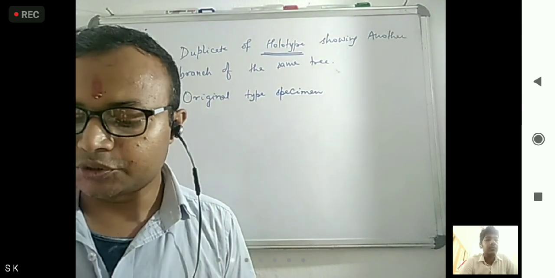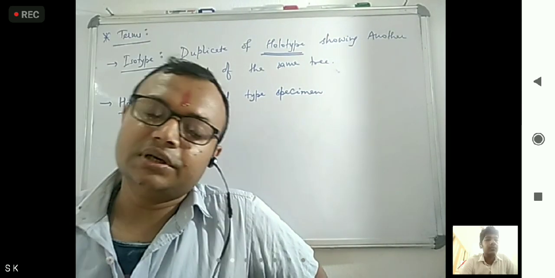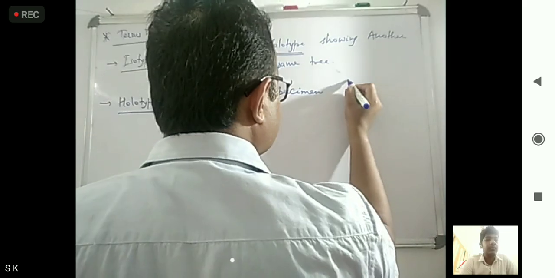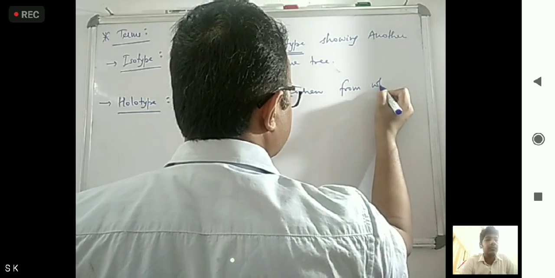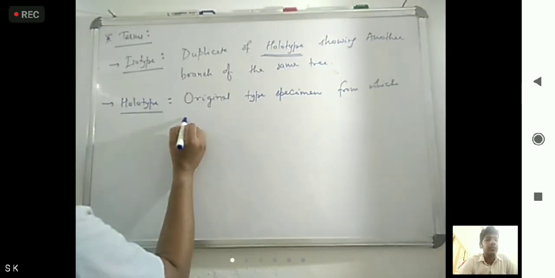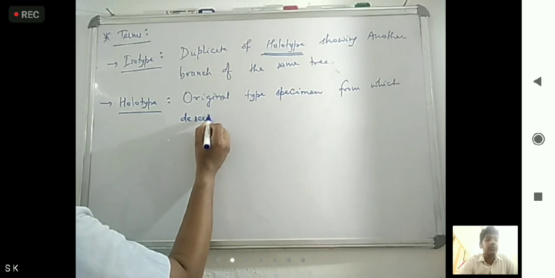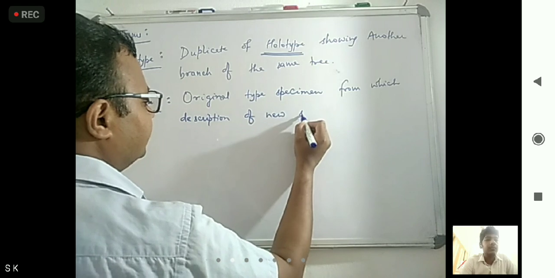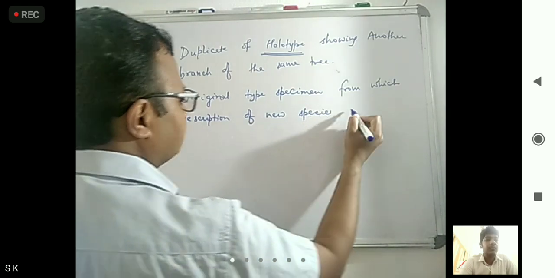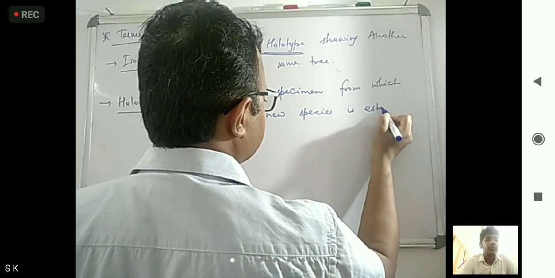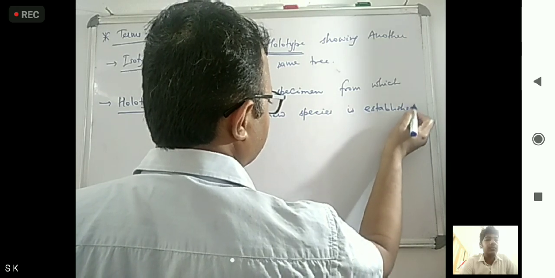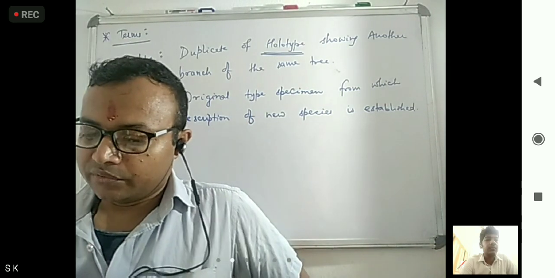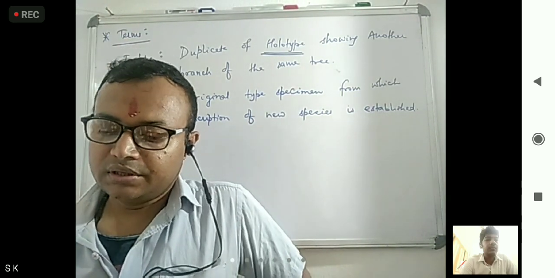Original type specimen from which the description of a new species is established. Okay, so this is known as what? Holotype. Okay, now next is what?